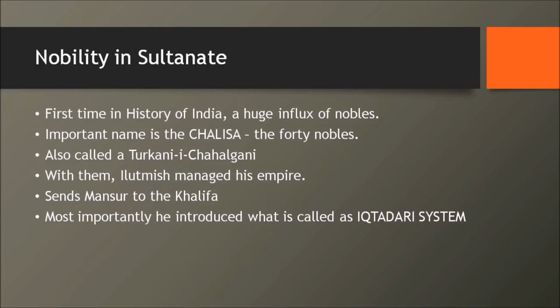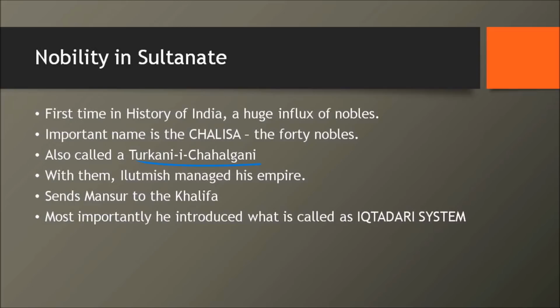Think, these people are the ones who are used to Baghdad and all these great cities of Western Asia. Now when they're coming to Delhi, they're going to urbanize this city, right? So their contribution to Delhi is very huge, man. These group of nobles were called Chalisa. They're also called by the name Turkani Chahalgani.